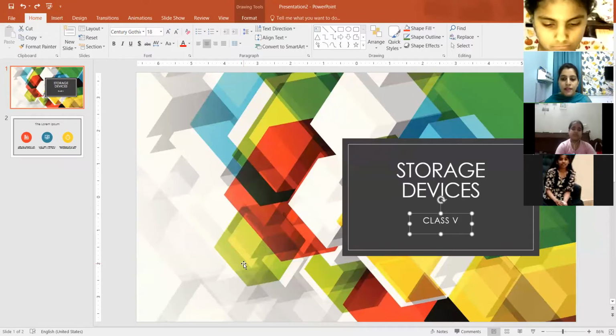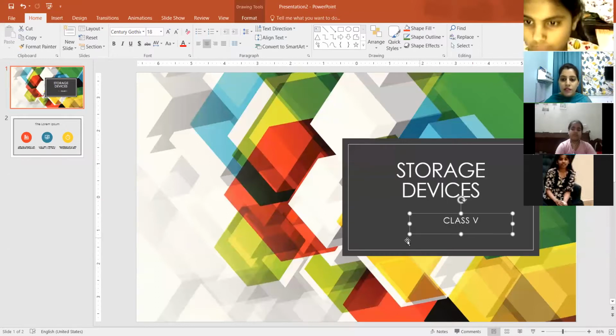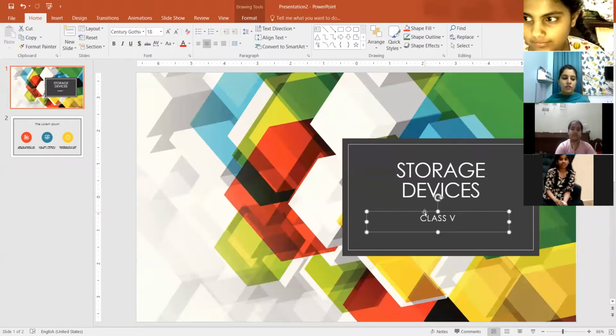Placeholder को जब मैंने resize किया तो मैं उसके corner handles को, these are the corner handles ना, I am just dragging it. And when you want to move, a 4-handled corner will appear. Just you have to click with the mouse and drag it on the desired position.